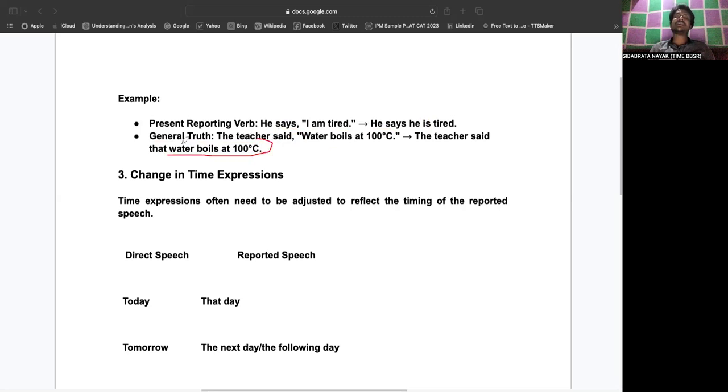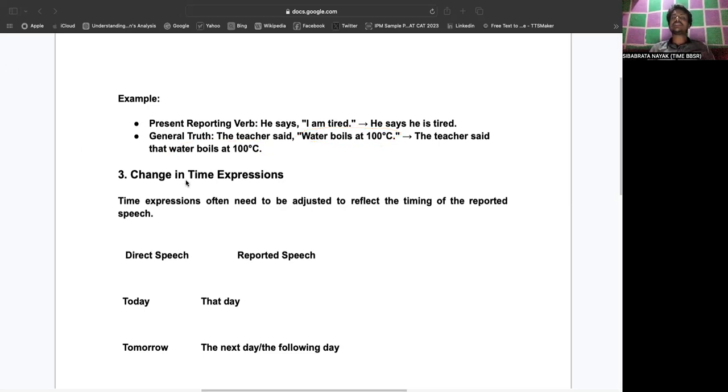Because it is a general truth, a scientific or universal truth, and it will not change by the reporting verb, whether the reporting verb is in simple past, simple present or past perfect. The reported verb will not change into any other tense, right?